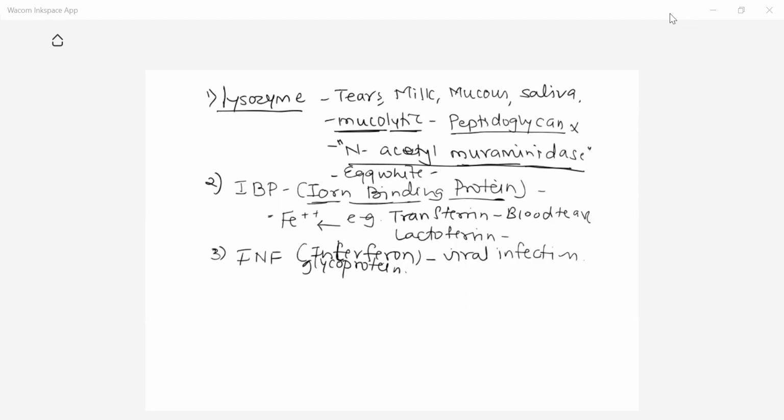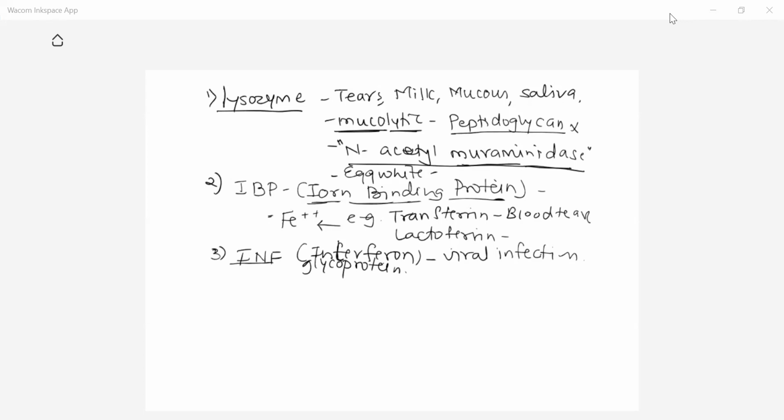When the virus kills the host cell, comes out, and infects the neighboring cells which are already stimulated by interferon, what happens? Interferon stimulated cells do not allow replication or transcription of the virus in that neighboring cell, and that is how the neighboring cell gets protected. So remember, interferon has a role only in viral infection.